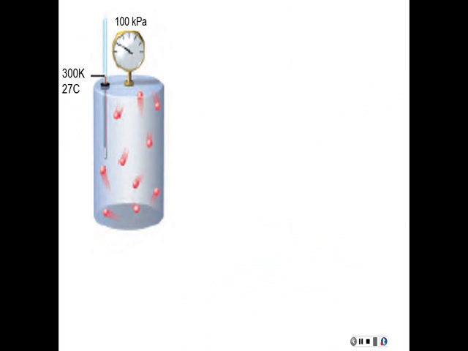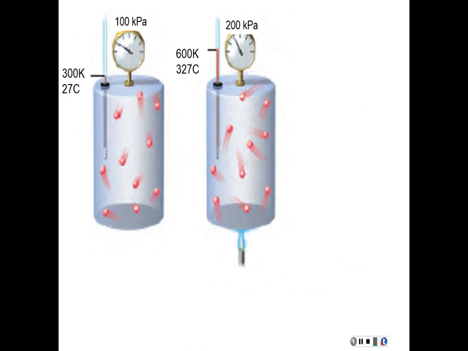Now, the next situation we have is a container again with a constant volume, but this time you notice we're taking its temperature. So it's at 300 Kelvin and we have 100 kPa. So what would happen to it if I were to heat this? What do we see happening? To make the pressure go from 100 kPa to 200, I have to double my Kelvin temperature. Now you notice I'm not doubling the centigrade temperature. In fact, the centigrade temperature is going up more than 10 times. But the Kelvin temperature is only doubling.